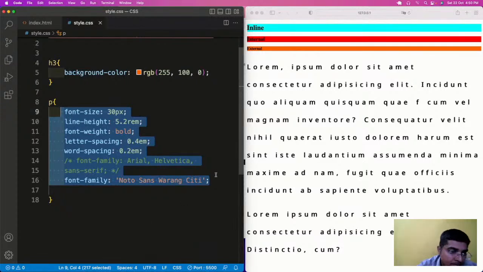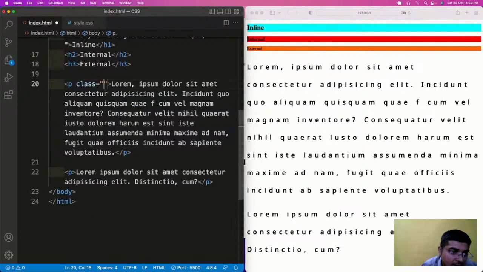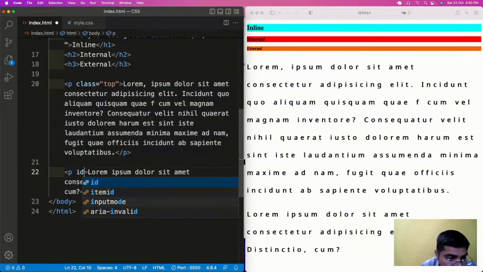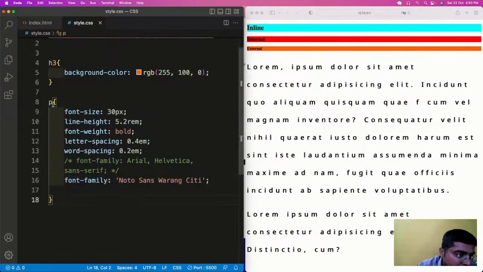Now let us see how we will be adding classes and IDs. So here class will use the top, and here let us try with the ID bottom. So here let us target the p dot top.